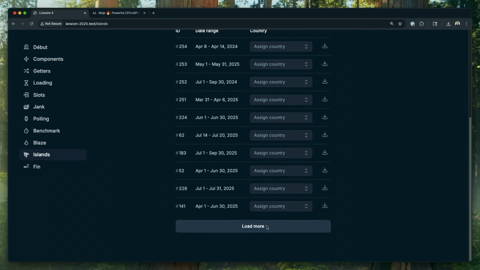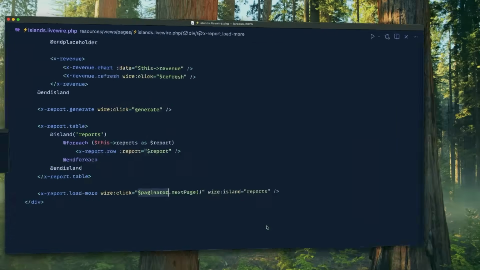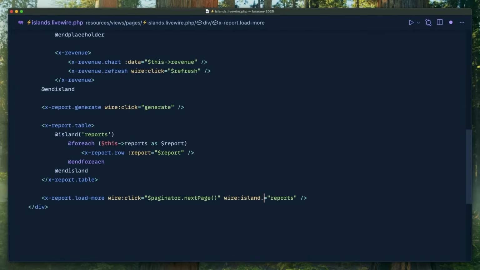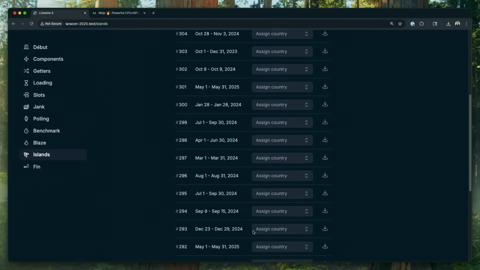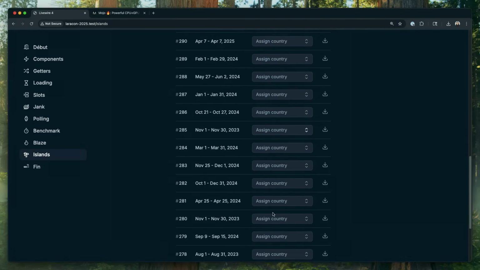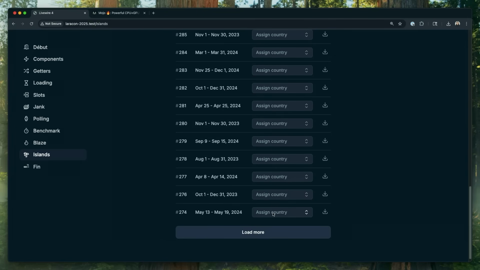Where it gets really awesome is if we change the render mode of an island. Islands by default are replacing themselves every time there's a new island request, but you can actually change that mode and say, when this button is clicked, go advance the next page, but append the results instead of replacing them. And now you get an actual true load more button that only fetched the exact amounts out of the database it needed to. It only rendered the exact amount of Blade that it needed to, sent that amount over the wire, and patched it into the DOM. So it's as performant as you could possibly make this. It's not getting worse and worse as you load more and more. Does that make sense?